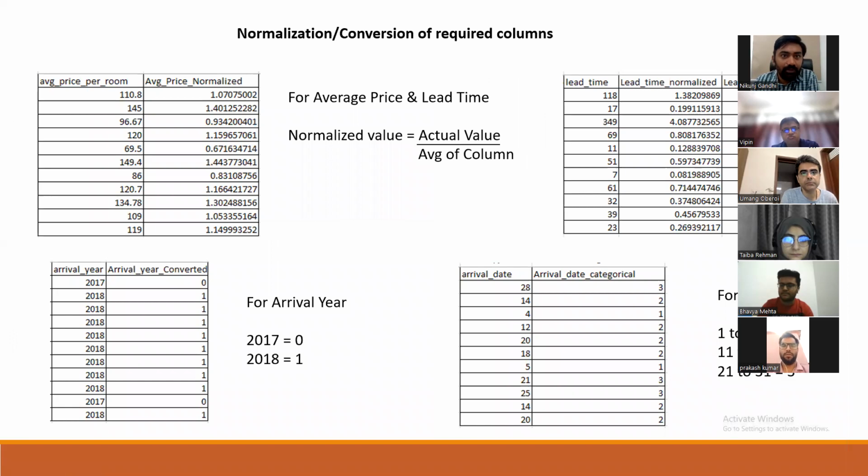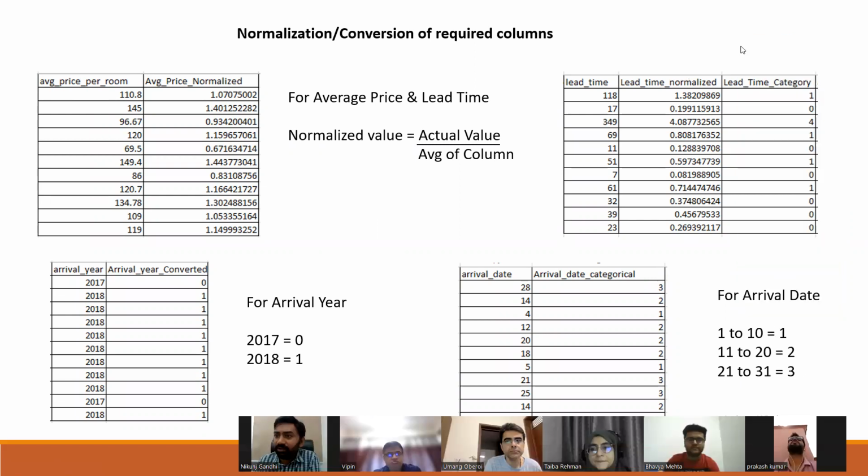After that, we did some normalization and conversions of the required columns. As stated earlier, average price per room as well as lead time both had a vast range of values, right? So we did some normalization and derived two columns, average price normalized and lead time normalized. We even converted the normalized lead time column into categorical lead time, as some machine learning algorithms require categorical variables.